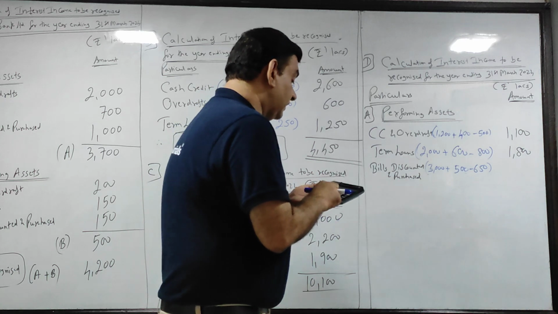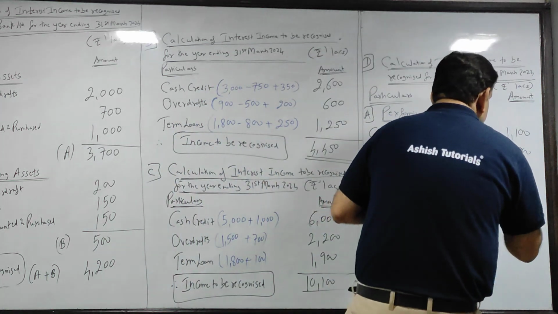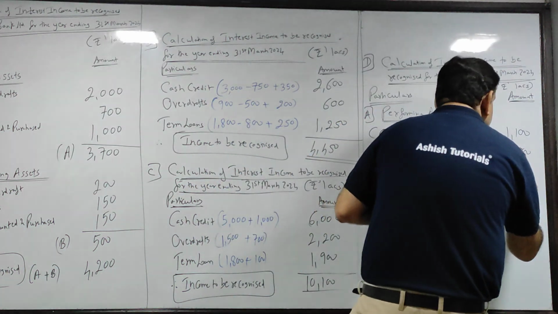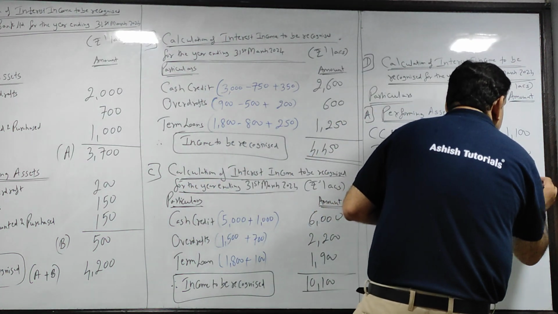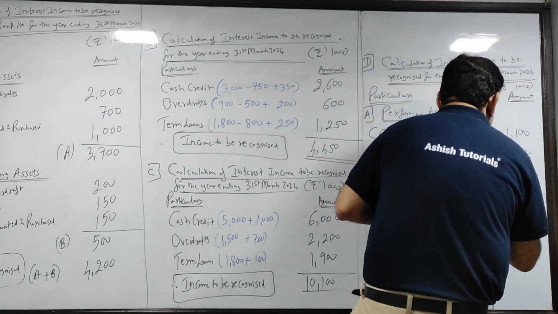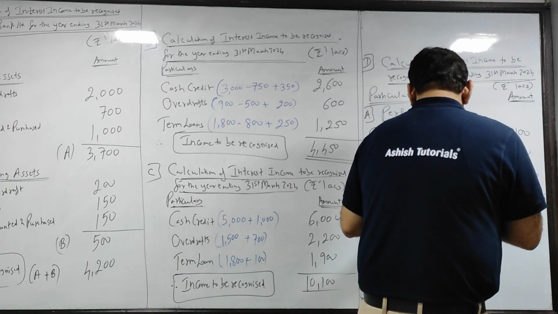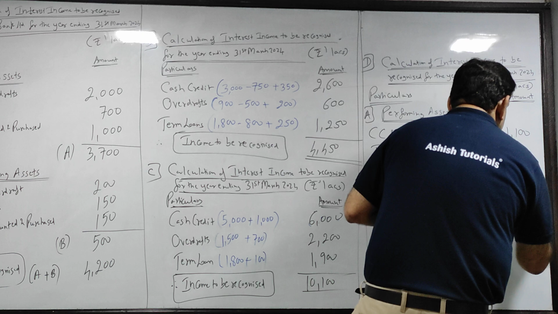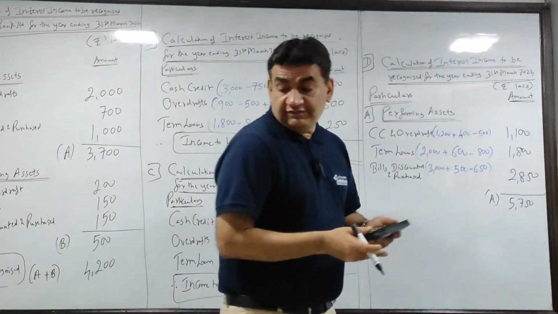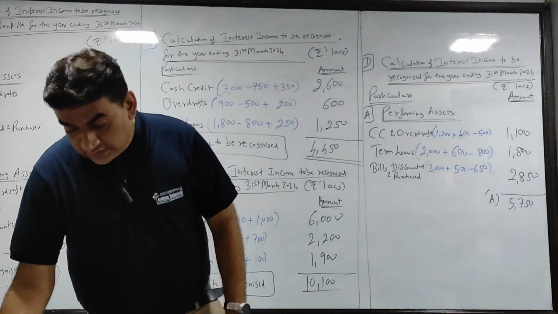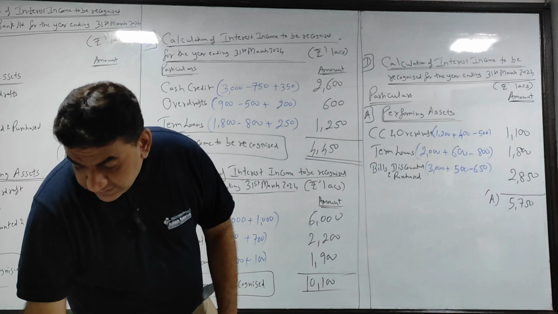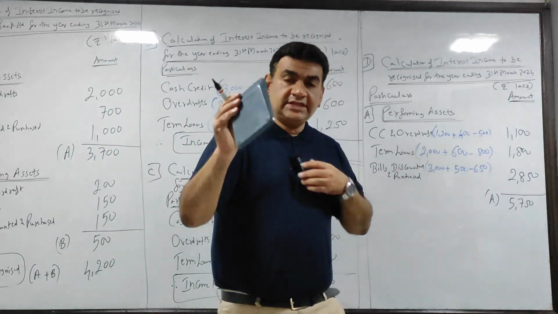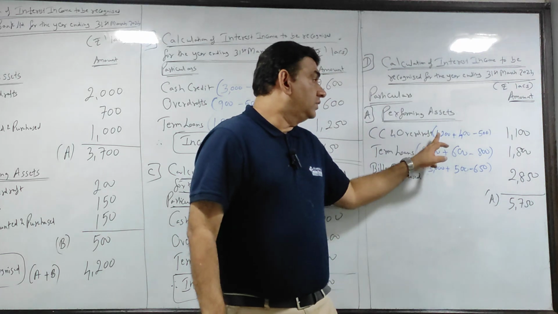So 3.5 minus 650 gives you 2850. This becomes A. That is 5750. Okay. That is 5750. Getting it guys? देखो मैं वापस रिपीट कर रहा हूं.